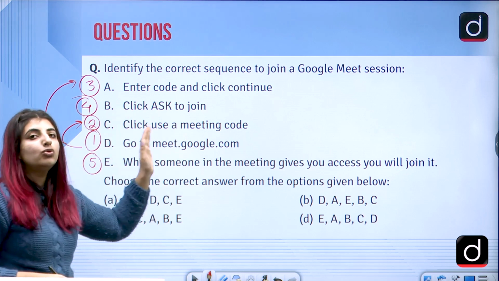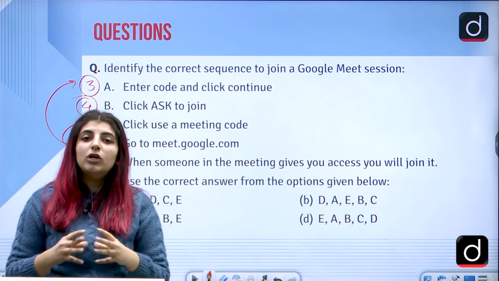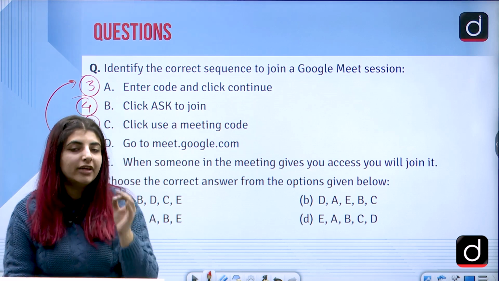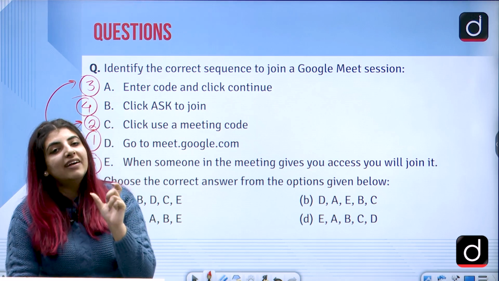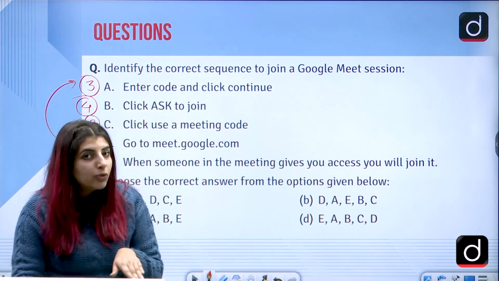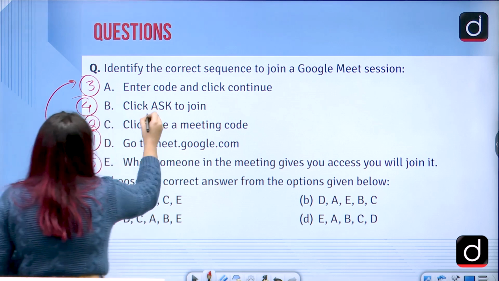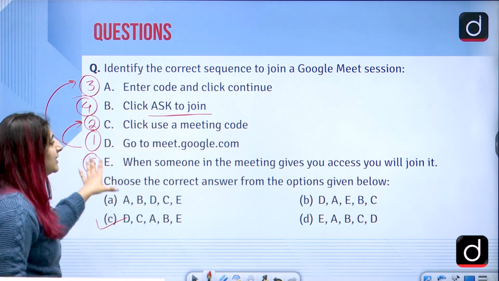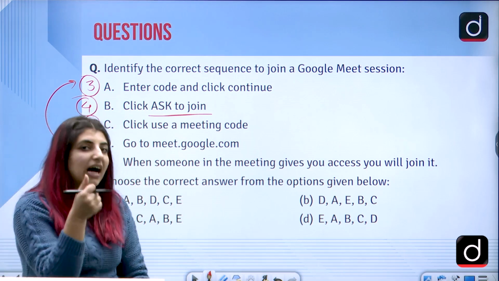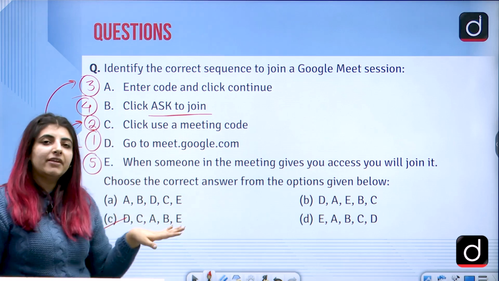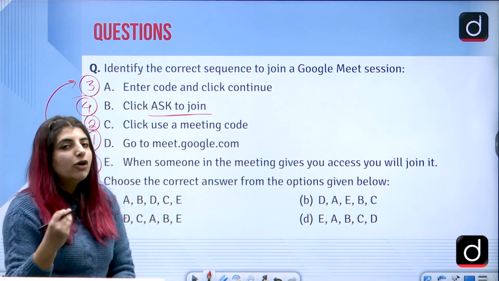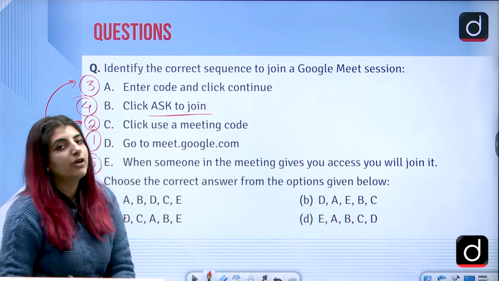Click ask to join. Of course, whatsoever Google account you have logged in on your phone or laptop, from where you are joining the Google Meet, that very email address will be shown to the person who is inviting you to a meeting. Correct? So click ask to join, and then when someone in the meeting gives you access, you will join it. When you click on ask to join, you will be given access when the person who is the arranger of the meeting accepts your request for joining.